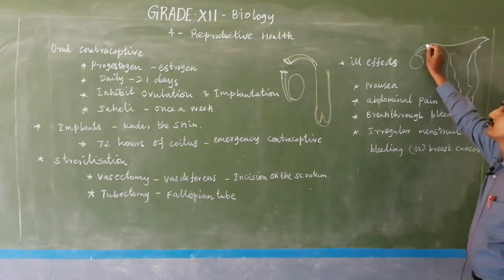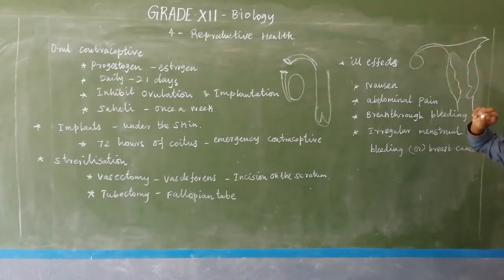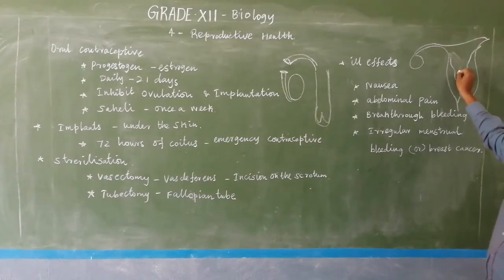Fertilization takes place in the fallopian tube, particularly at the ampullary-isthmic junction of the oviduct. Here this is the vagina and the cervix, the cervical area, and this is the uterus. Here, after fertilization, implantation takes place and the fetus develops into a child.